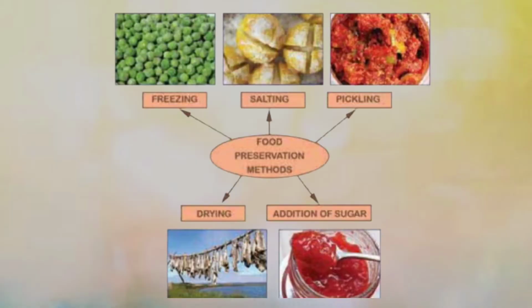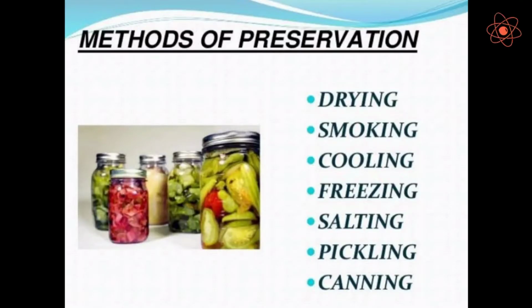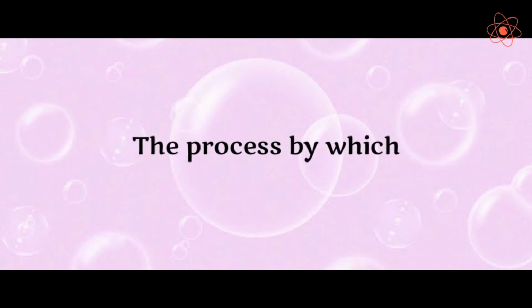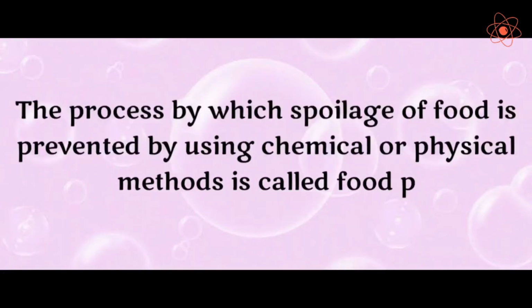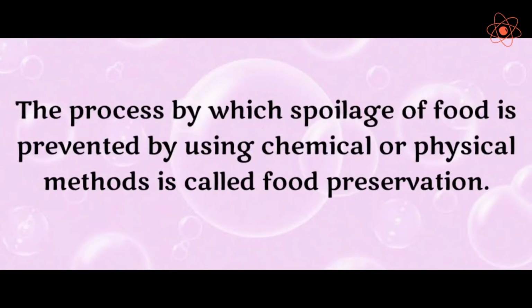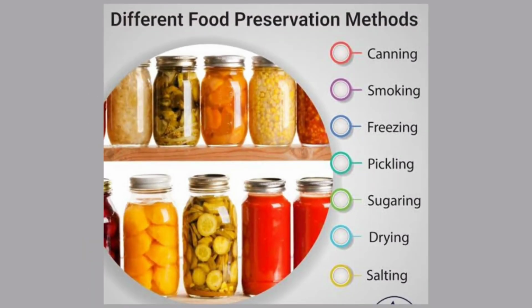Food can be protected from getting spoiled by using different techniques of food preservation. Now, what do you mean by food preservation? The process by which spoilage of food is prevented by using chemical or physical methods is called food preservation. Let us understand different methods used for food preservation.